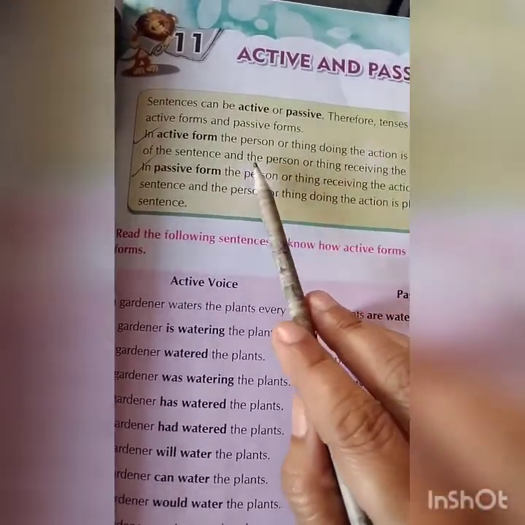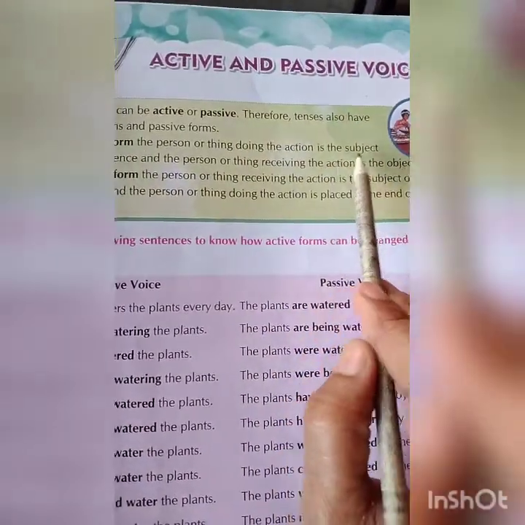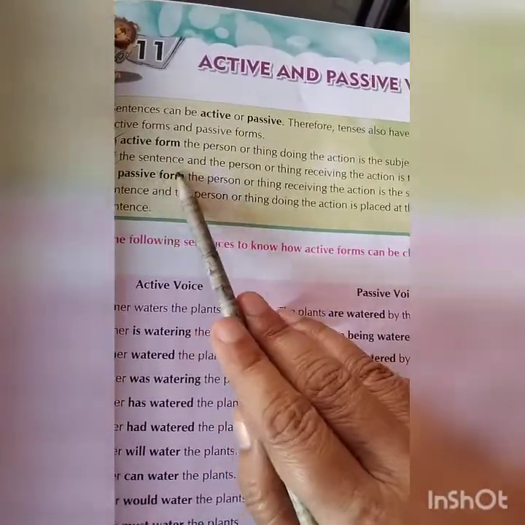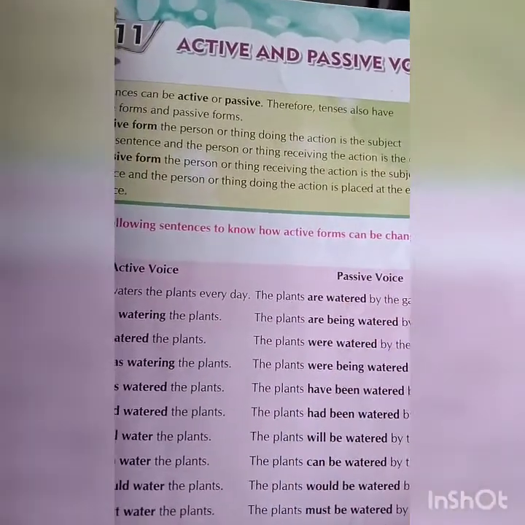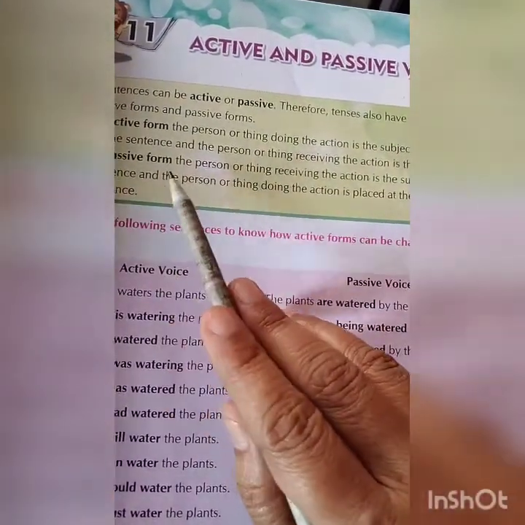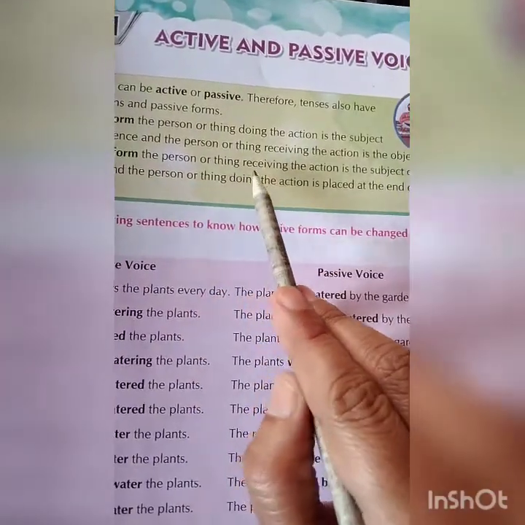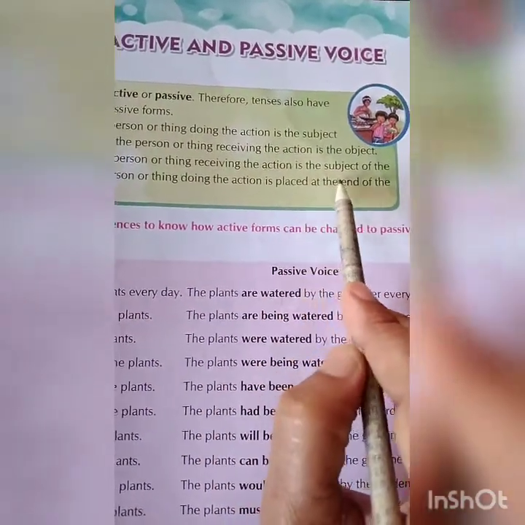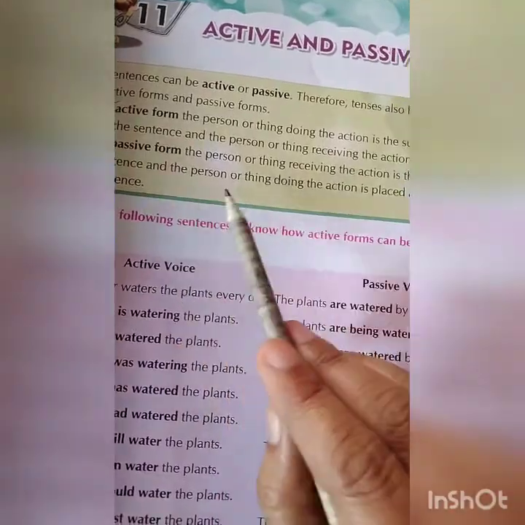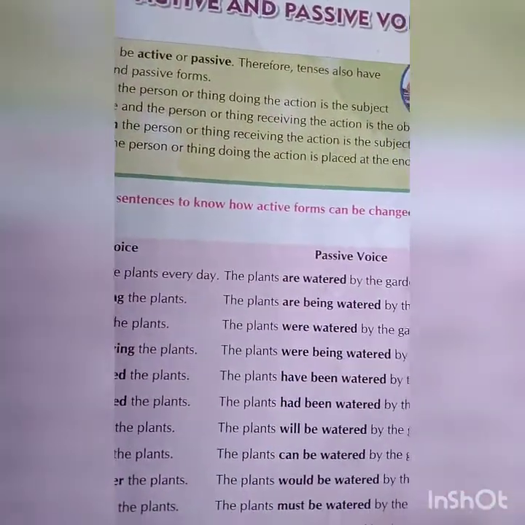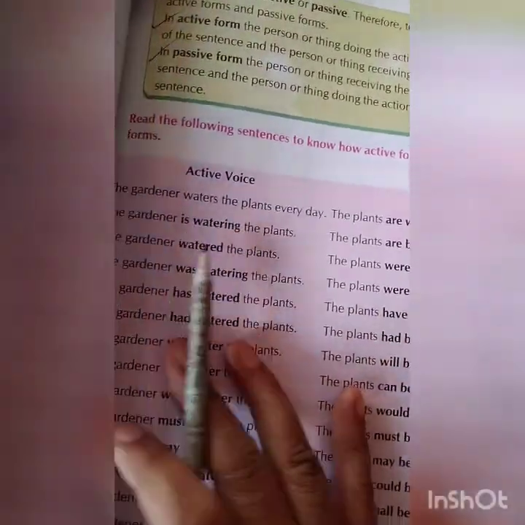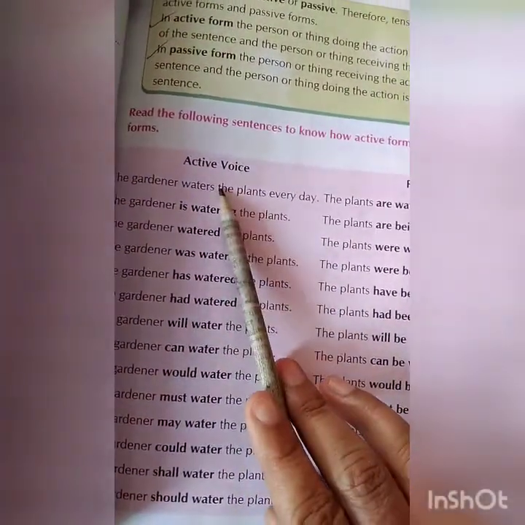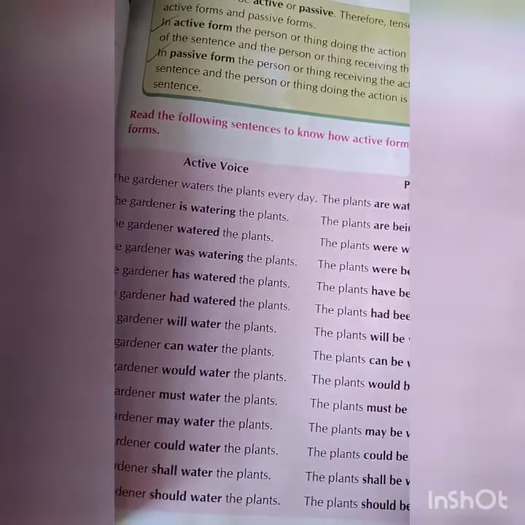In active form, the person or a thing doing the action is the subject of the sentence and the person or a thing receiving the action is the object. In the passive form, the person or a thing receiving the action is the subject of the sentence and the person or a thing doing the action is placed at the end of the sentence. We will see over here the examples are given. Active voice you have to change into passive voice.